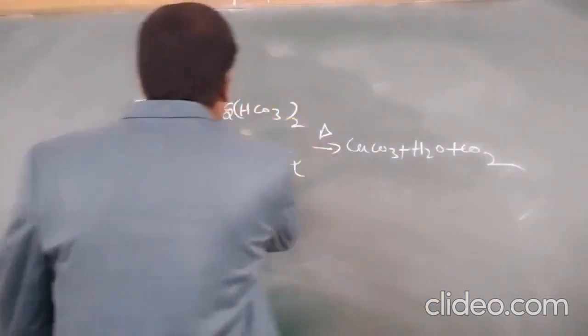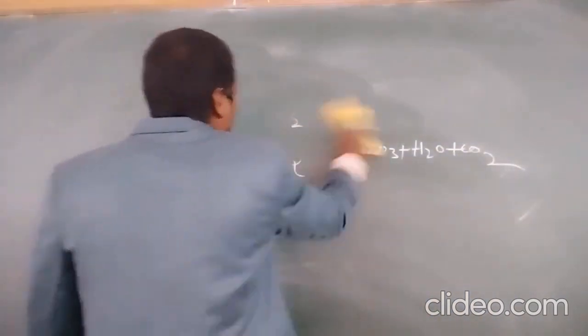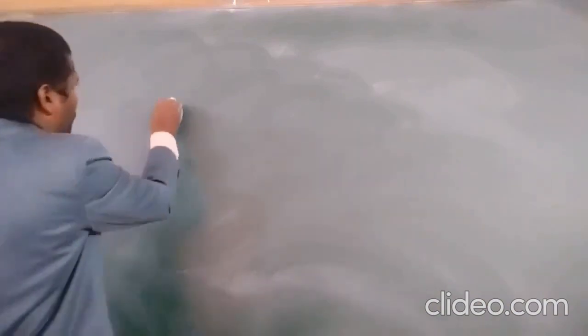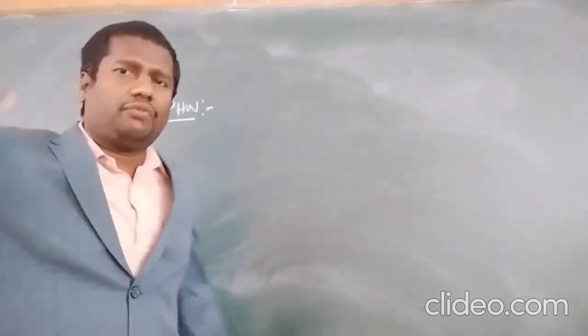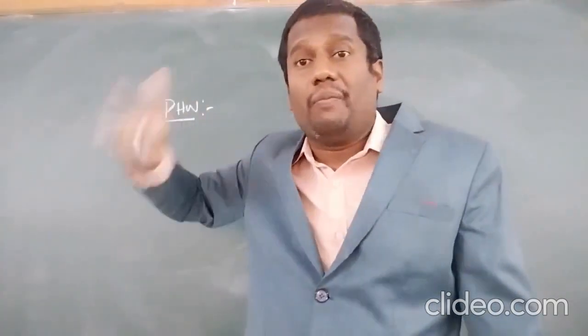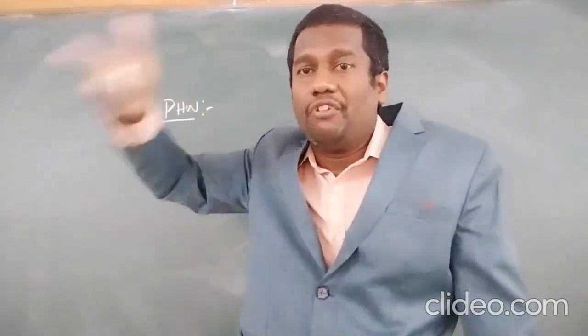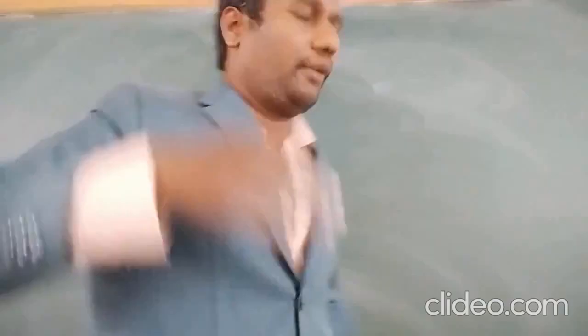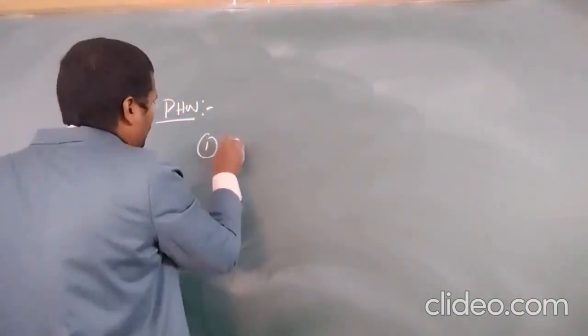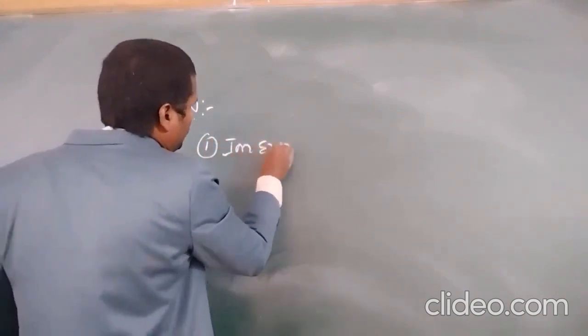Next, how to remove the permanent hardness of water? Permanent hardness of water can't be removed by boiling. It can be removed by external treatments and internal treatments. First of all, ion exchange method.